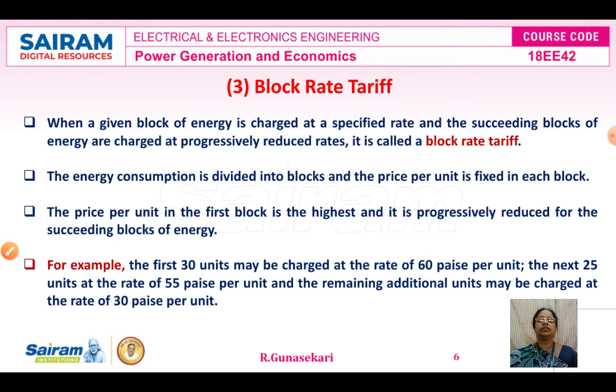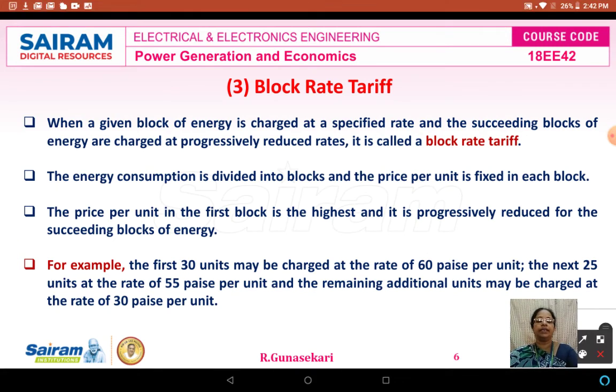Then the third type of tariff is the block rate tariff. First, what is the definition of a block rate tariff? When a given block of energy is charged at a specified rate, and the succeeding blocks of energy are charged at a progressively reduced rate, it is known as the block rate tariff.